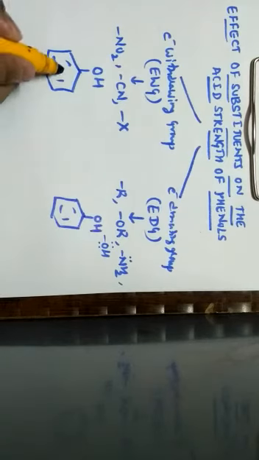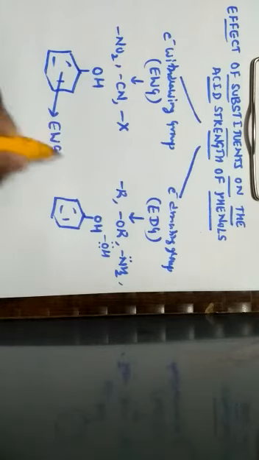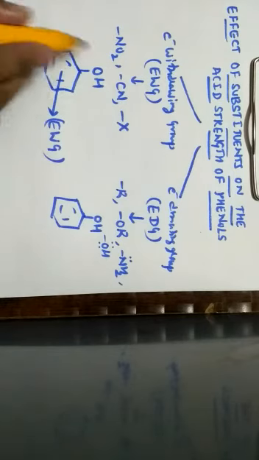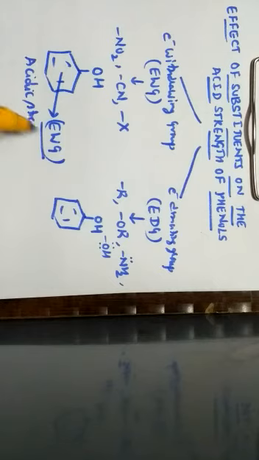Here the outward arrow mark indicates that it is an electron withdrawing group, meaning that when it is attached to phenol, it has the ability to take away the electrons from phenol. Due to this particular reason, the acidic strength of phenols increases.